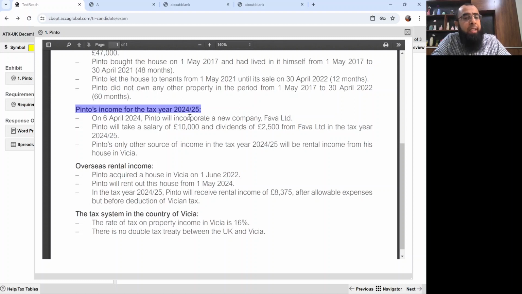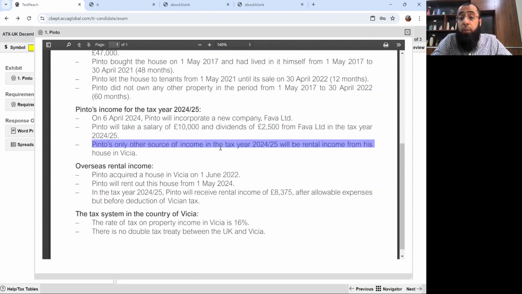Pinto's income for the tax year 24-25. On 6 April 2024, Pinto will incorporate a new company, Fawa Limited. Pinto will take a salary of £10,000 and dividends of £2,500 from Fawa Limited in the tax year 24-25.